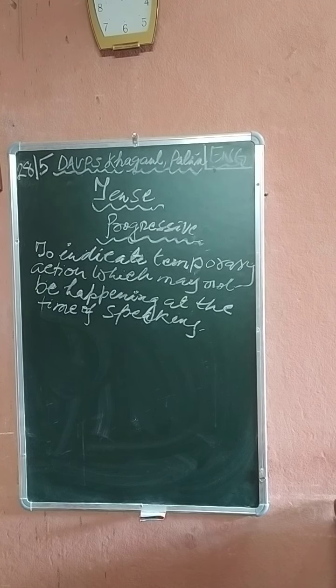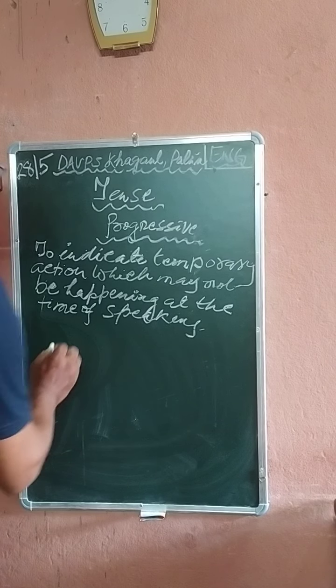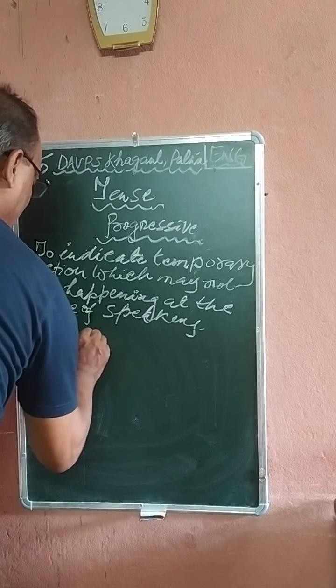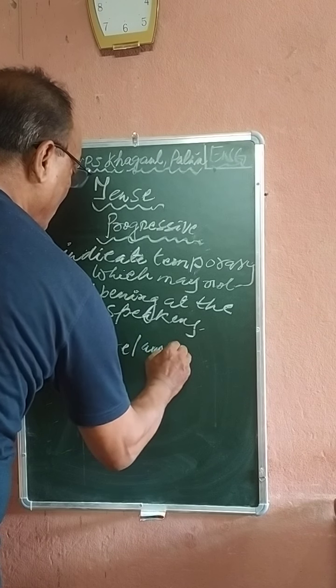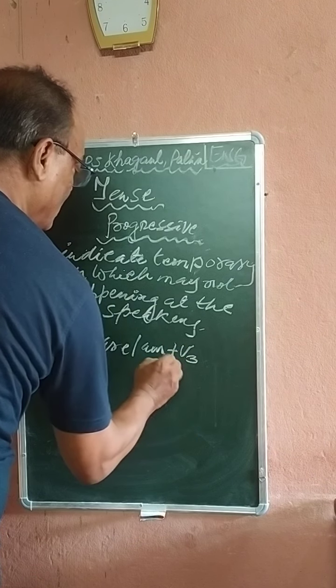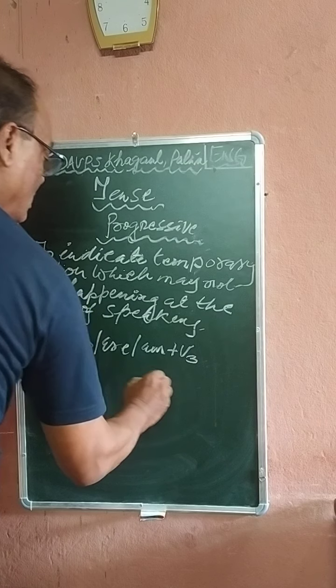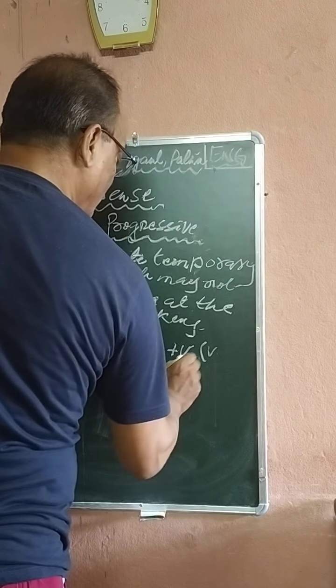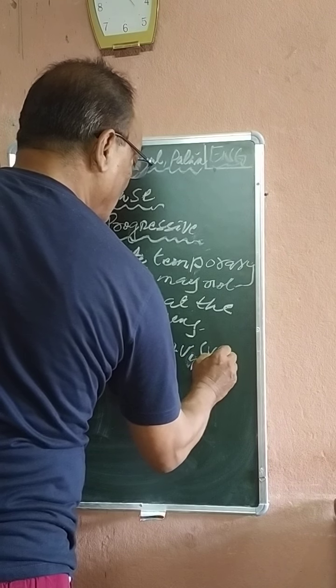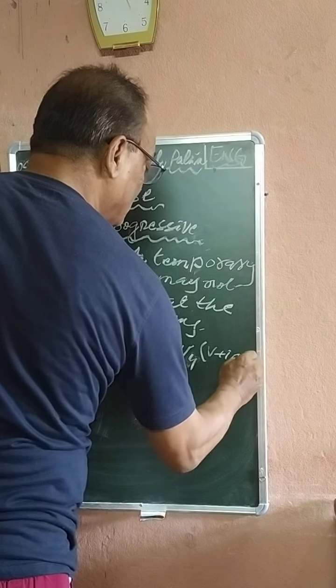I am reading a book right now. The formula is subject plus is/are/am plus V4. V4 means verb plus ing.